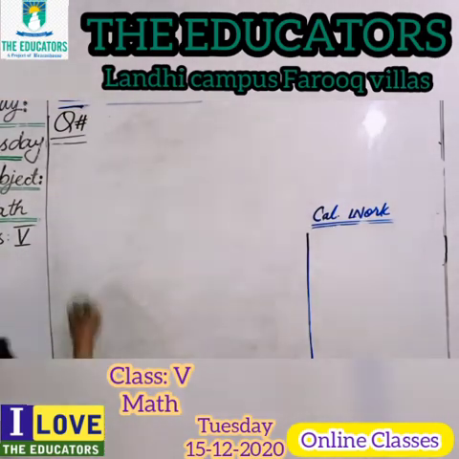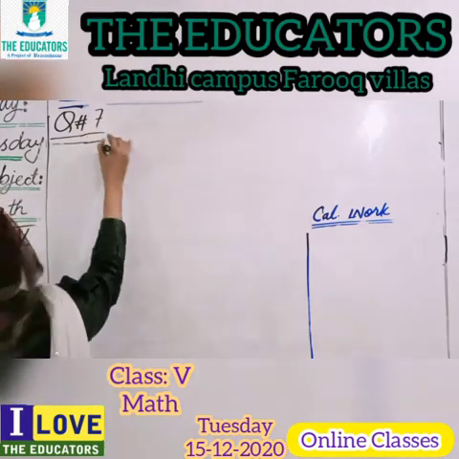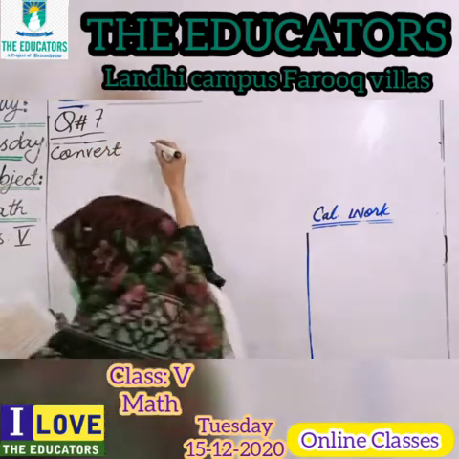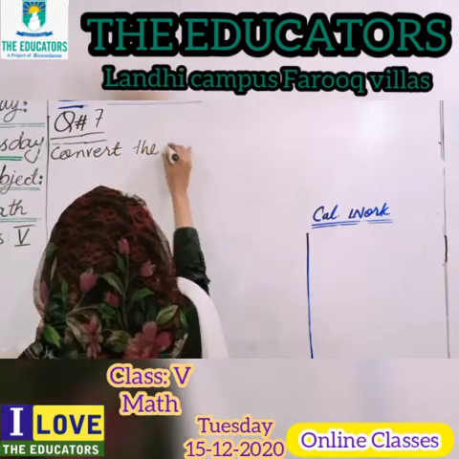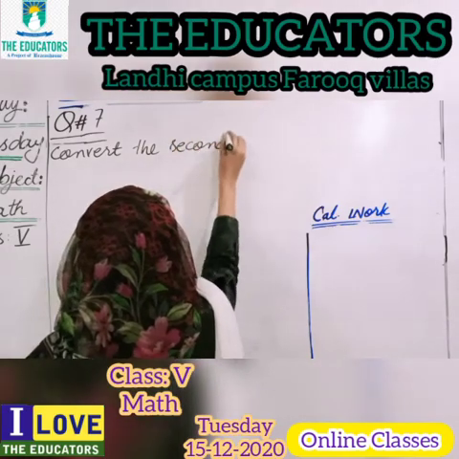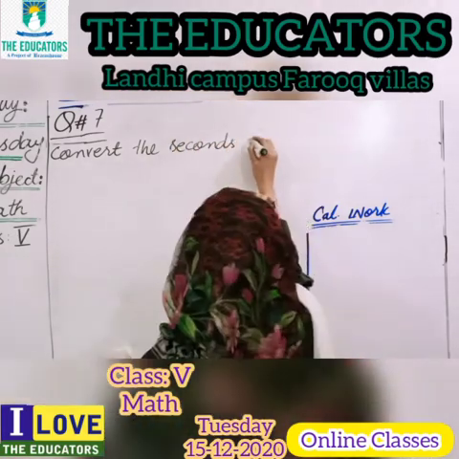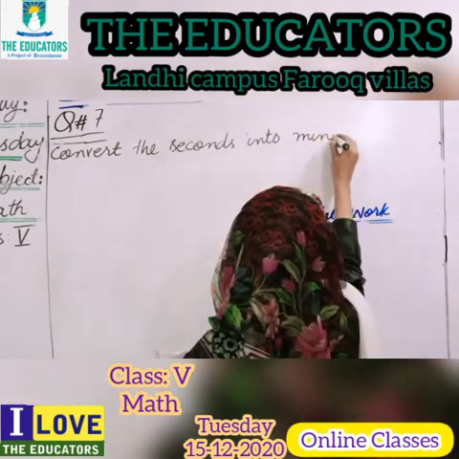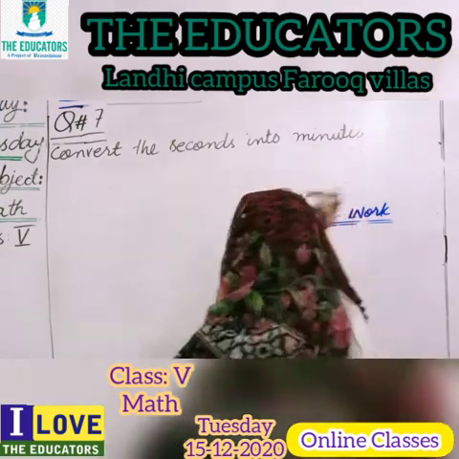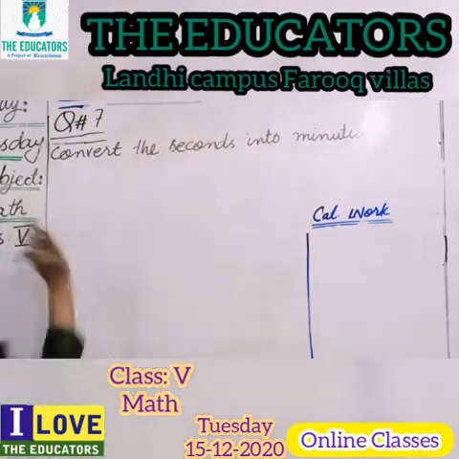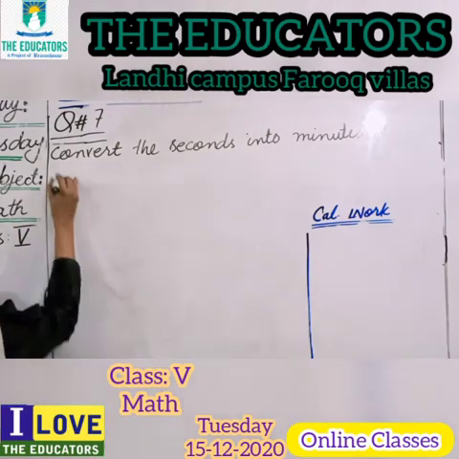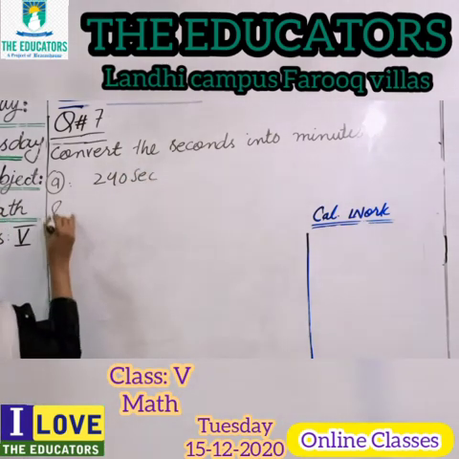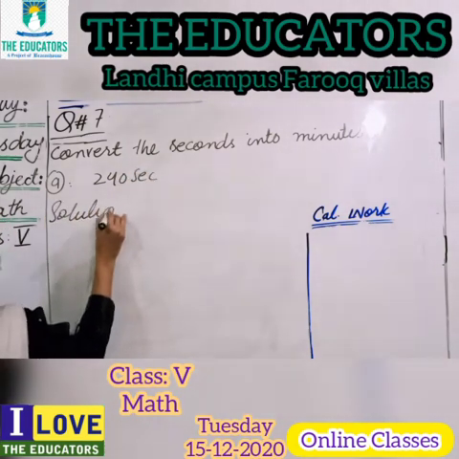Okay, students, now come to question number 7. Question number 7 is: convert the seconds into minutes. Oh, sorry, you have to convert the seconds into minutes. The question is this, part A we are solving: 240 seconds. Now we are starting from the solution.